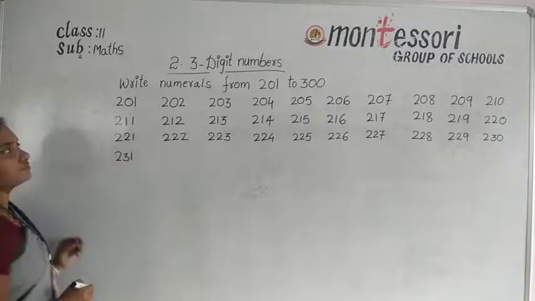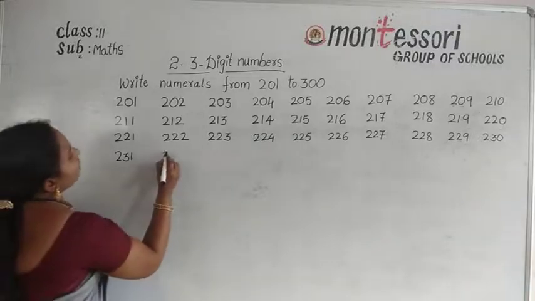Okay, and next start with 231. And next 232.